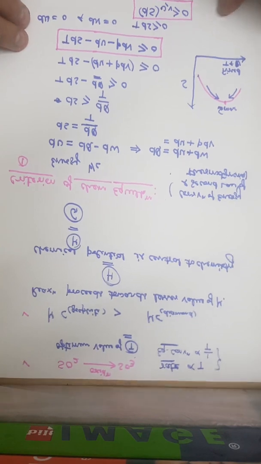Now the second criterion is based on the Gibbs free energy. As we all know, an important case for the study of chemical and phase equilibria is one in which temperature and pressure are fixed.